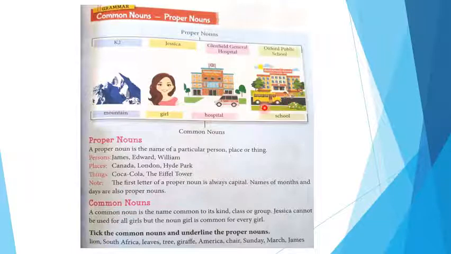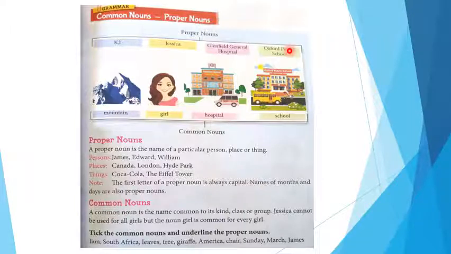Okay, ji. All these words are common nouns. Why are these common nouns? Because ये हर बंदे के होते हैं. These are common. But a proper noun is the specific name. What is the name of this mountain? K2. So K2 is a proper noun. The name of this girl is Jessica. So Jessica is a proper noun. The name of this hospital is Glenfield General Hospital. So this is also a proper noun. The name of this school is Oxford Public School. So Oxford Public School is a proper noun.